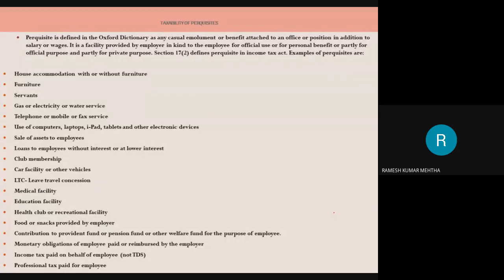Now next one is gas, electricity and water. The employer is providing the employee gas cylinder, electricity, and water, and on behalf of the employee, the employer is paying the electricity bill, the gas bill, and the water bill of the employee. Number four is telephone bill and mobile bill of the employee paid by the employer. So this is also a perquisite.